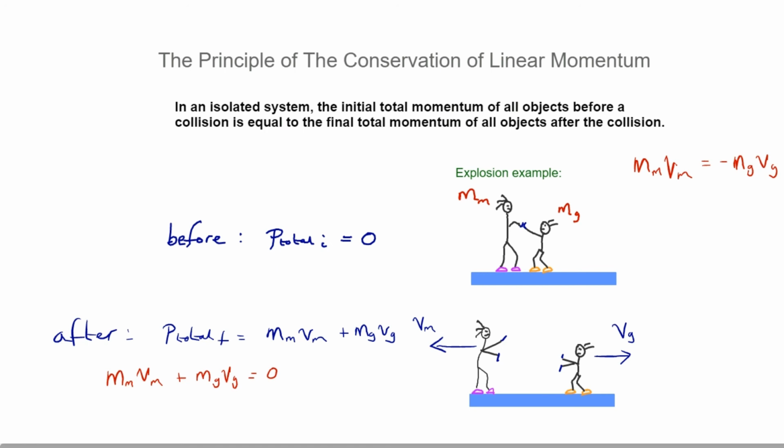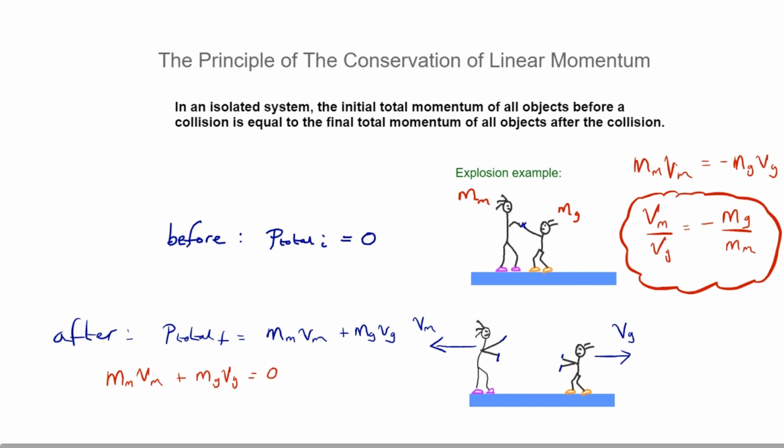But obviously, because the mum is going in one direction and the girl is going in the other direction, the direction of the momenta is opposite. And so the ratio, interestingly, the velocity of the mum over the velocity of the girl is inverse to the ratio of the masses. And that kind of makes sense. If we're just looking at the magnitudes, then we can forget about the minus sign. And so we get this really interesting equation.